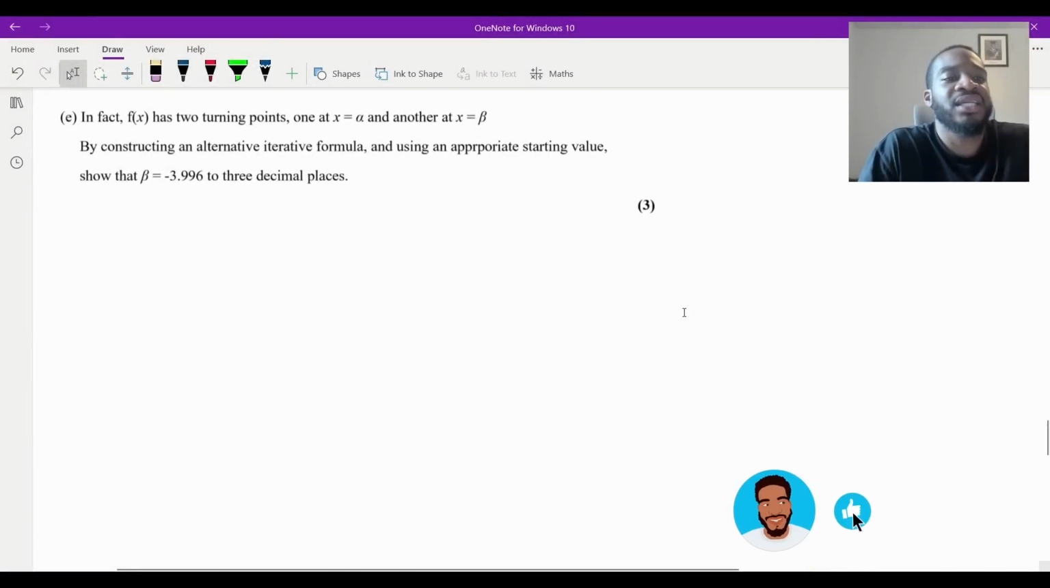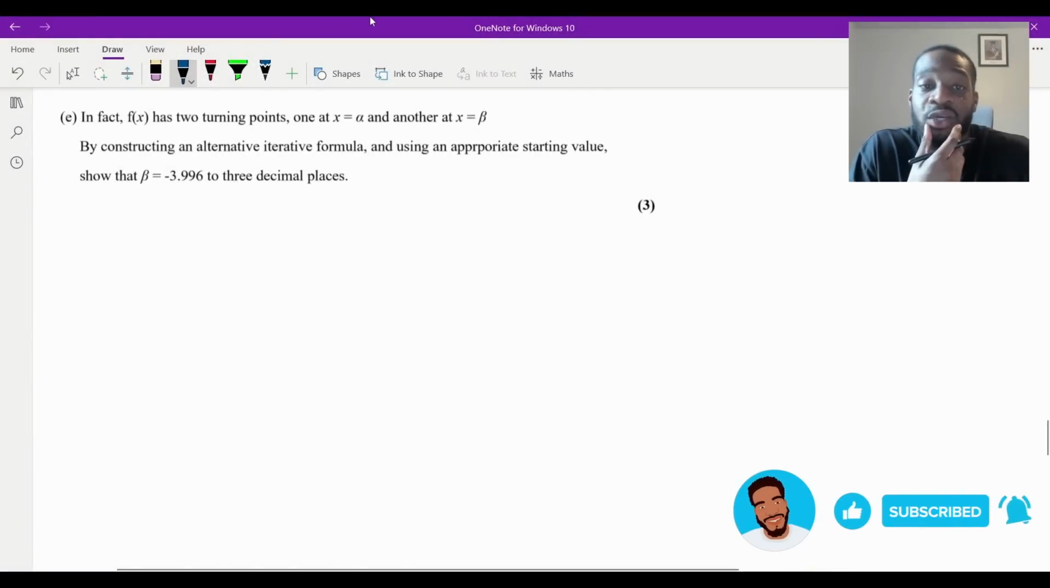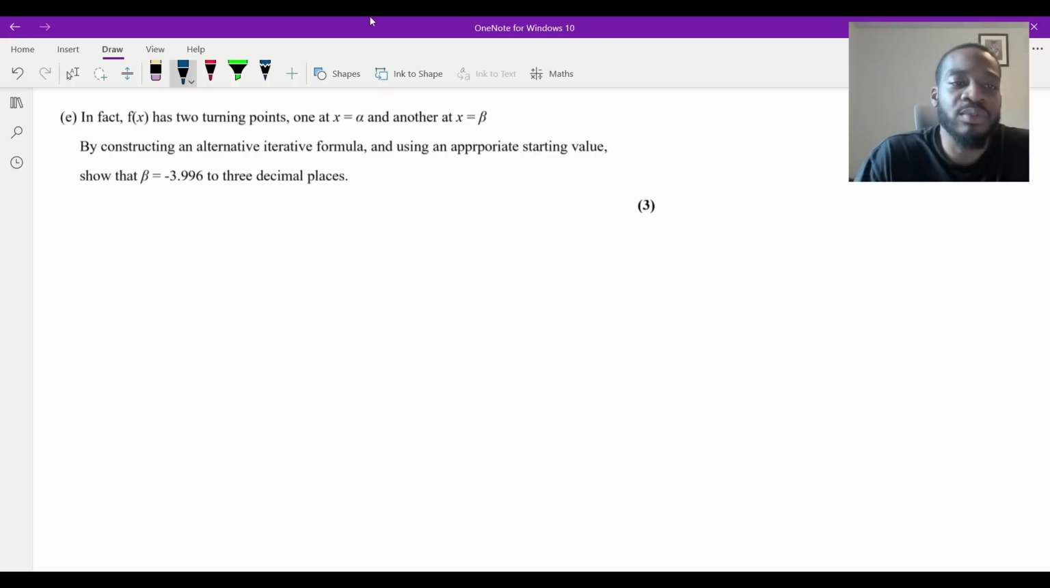Okay, so part E says, in fact, f of x has two turning points, one at x equals alpha and another at x equals beta. By constructing an alternative iterative formula and using an appropriate starting value, show that beta is equal to minus 3.996 to 3 decimal places, for 3 marks. Okay, now in an exam, I can't say never, but I've never seen a question where they don't give you the iterative formula, but it's my exam, so I can do what I like.